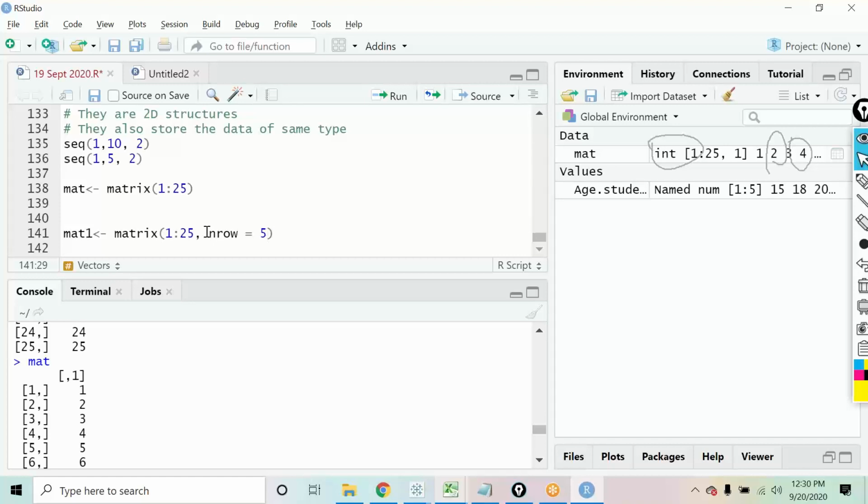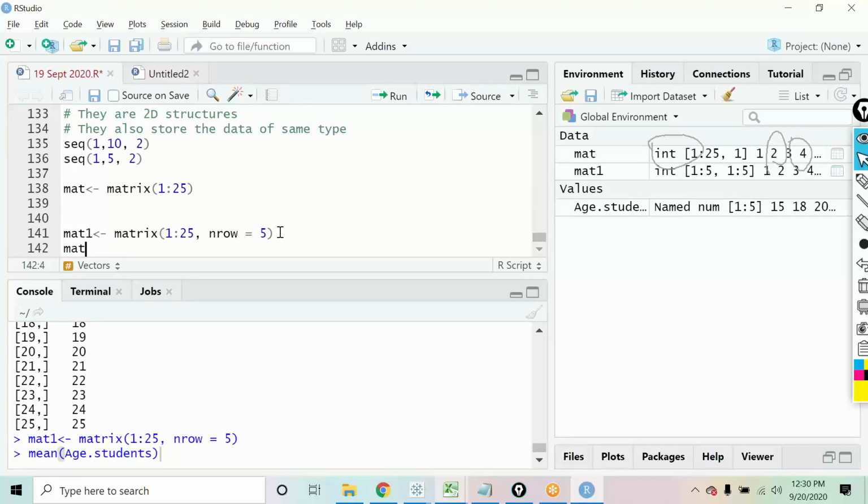What is the type of a matrix I should get if I run this function? 5 by 5, right? Because we have 25 values. If I'm defining 5 rows, so automatically 5 columns will be created for you. So let us create this.